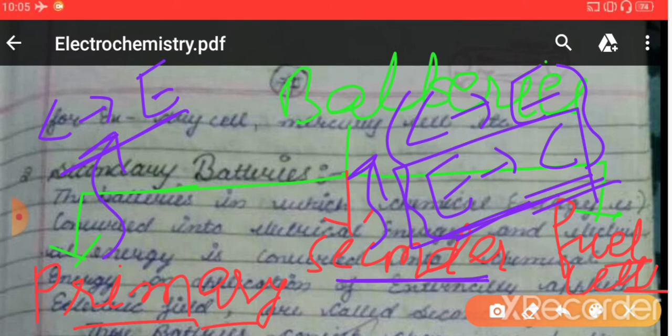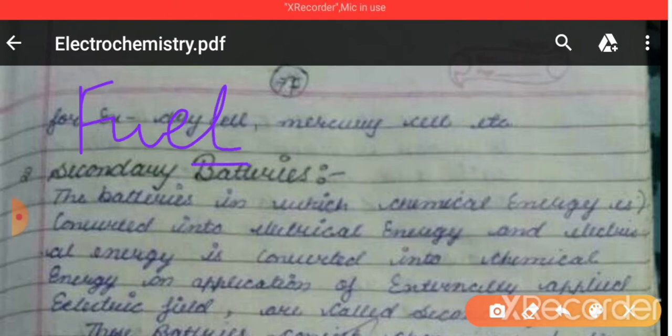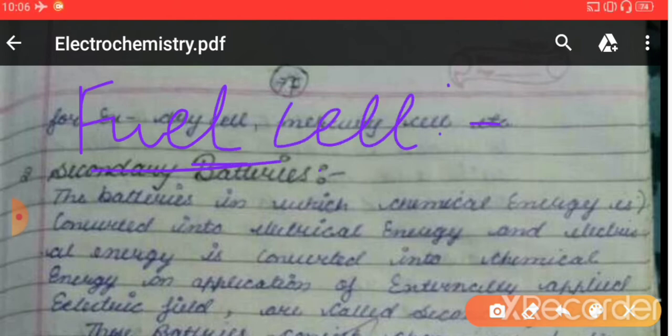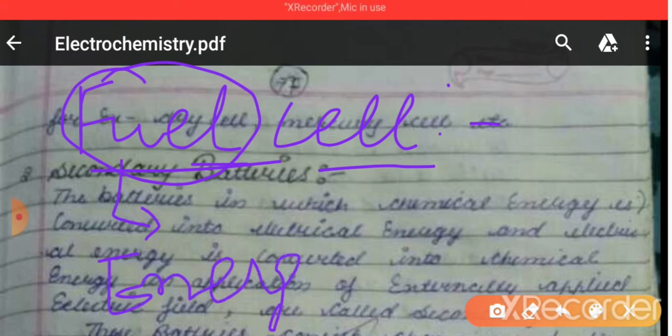So primary batteries convert only chemical energy into electrical energy, while secondary batteries convert both chemical energy into electrical energy and electrical energy into chemical energy. The third type of batteries are fuel cells, and fuel cells are those batteries which convert the energy obtained by combustion of fuels, right? We know that whenever fuels get combusted, they release energy, and fuel cells convert the energy obtained by combustion into electrical energy.